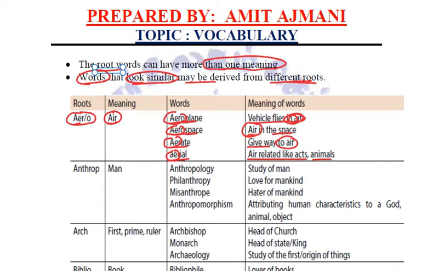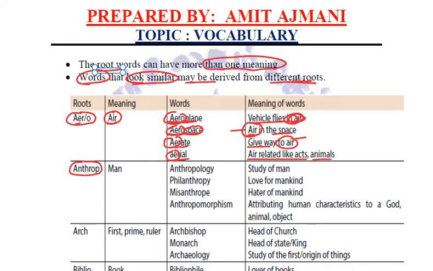So aero, everywhere it means air. So if we know the meaning of this word aero, aerospace is very easy to understand. The space, air, air in the space. Fine. Let us come to the next root, anthrop.